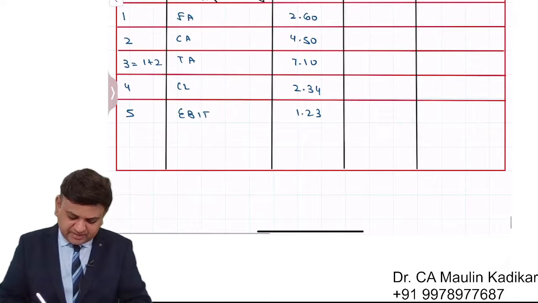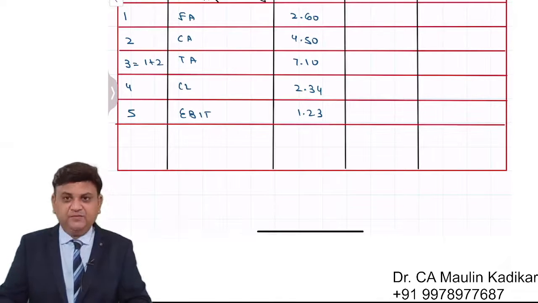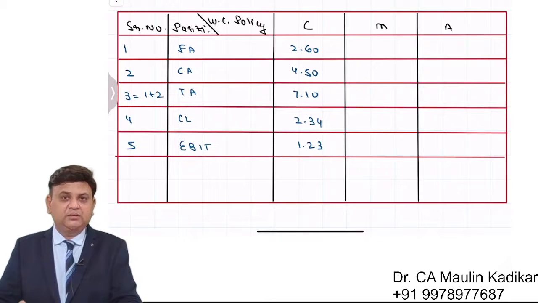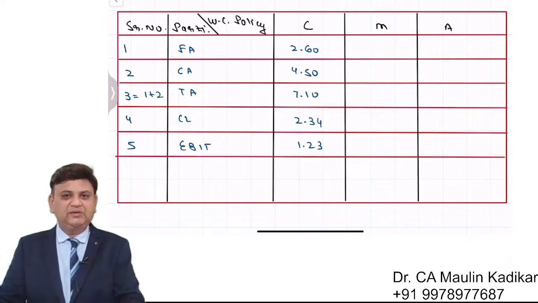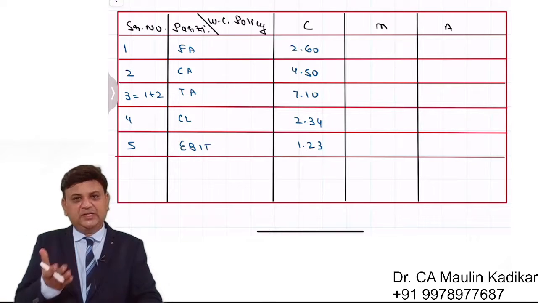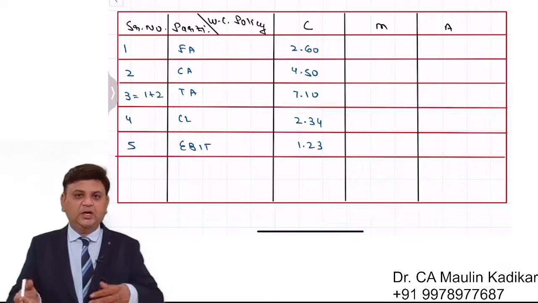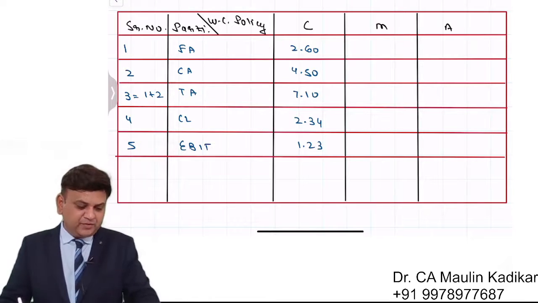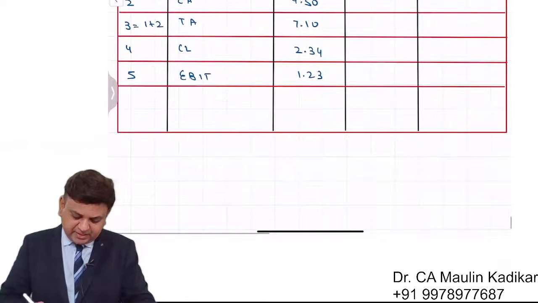Now, this is the basic calculation that we can understand. Now, the question does not end over here. Now, the important point of the question starts. I hope that everybody understands that on the right hand side we have the total assets, and on the left hand side we have the current liability and operating income. The first question is you are required to compute the working capital.